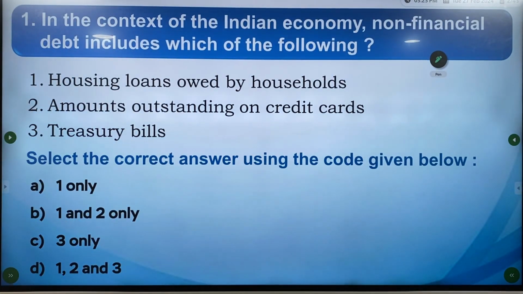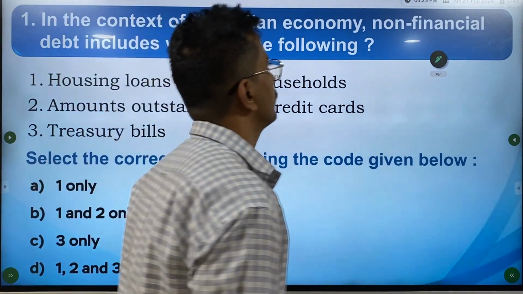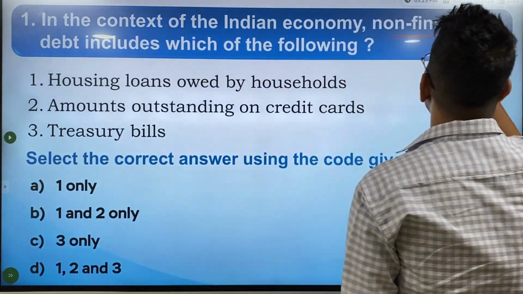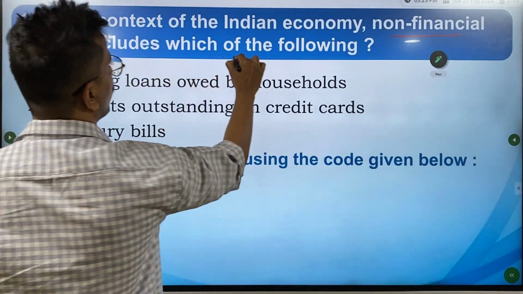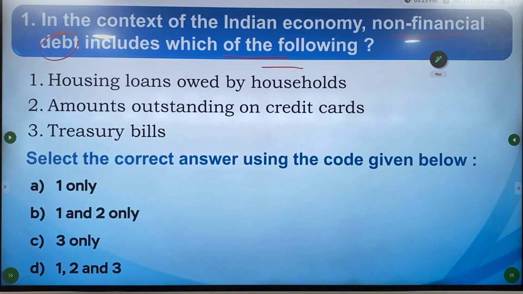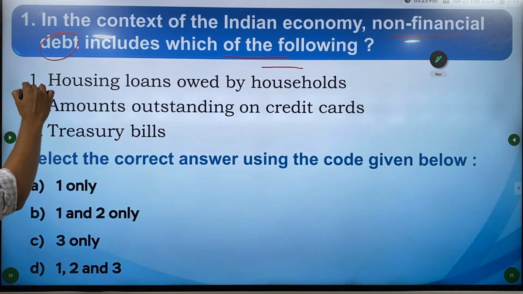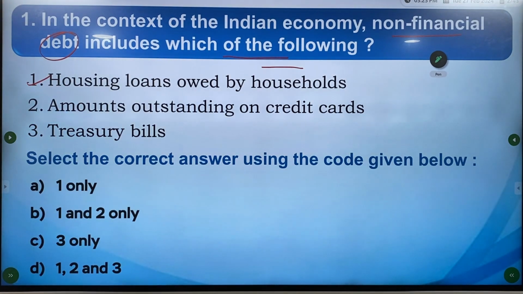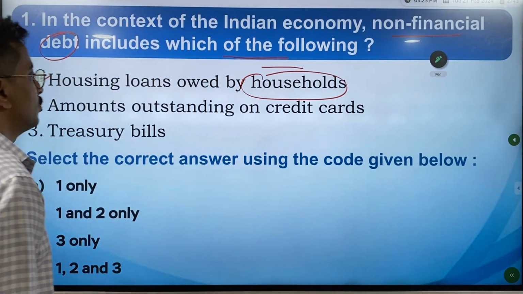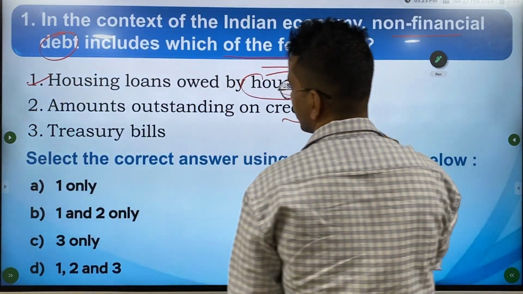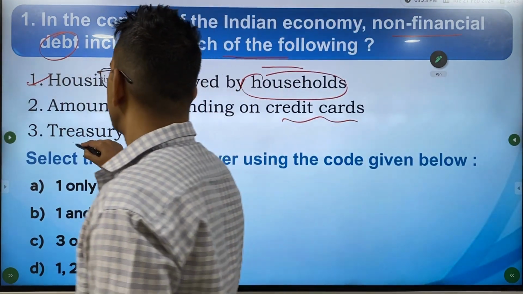The first question is, in the context of the Indian economy, non-financial debt includes which of the following? The first option was given, housing loans owed by households, amounts outstanding on credit card and treasury bills.